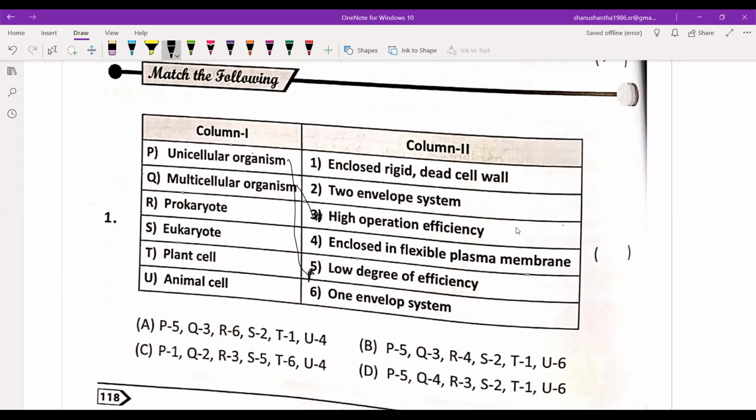Prokaryotic, one envelope system. Eukaryotic, two envelope system. Answer is A, I think. Plant cell is enclosed in a rigid dead cell wall. Animal is 4, enclosed in a flexible plasma membrane. So which is the answer? A. Good.